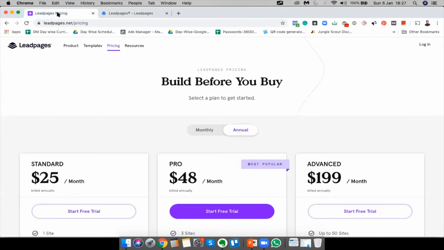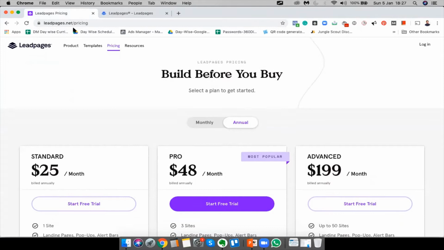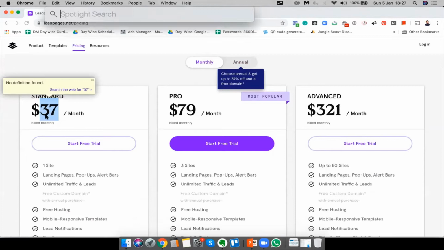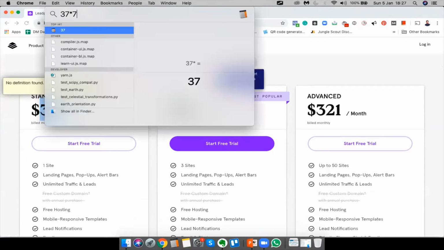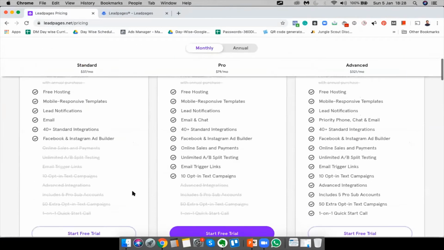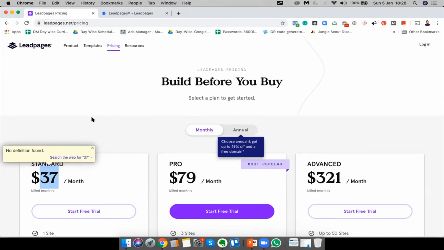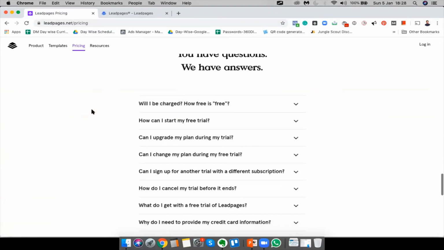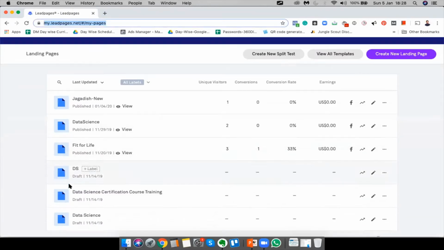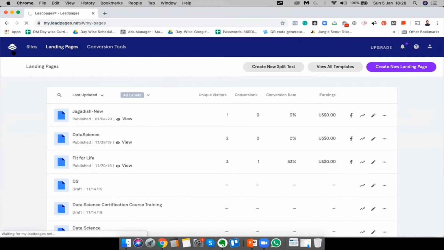So this is the website for Lead Pages. It's leadpages.net, and if you're paying monthly, it will cost about $37 a month, so that is roughly 2,500 rupees. We have taken the subscription for this, and right now I'm going to log into my Lead Pages account. So this is my Lead Pages account, and let me show you how the home page looks. The moment I log in, it looks like this.